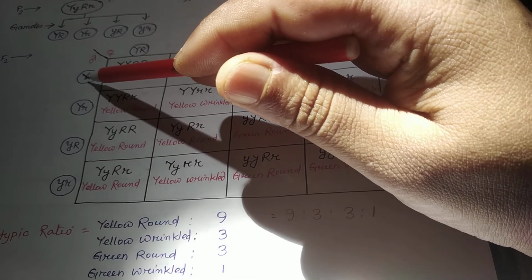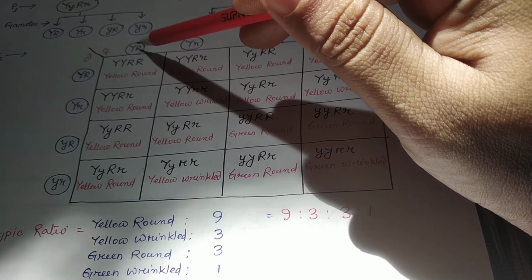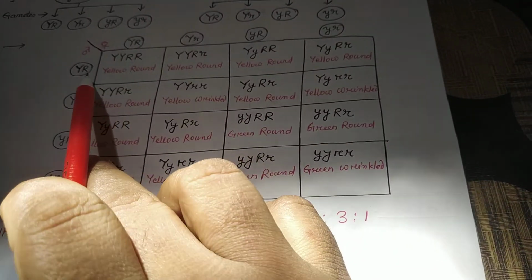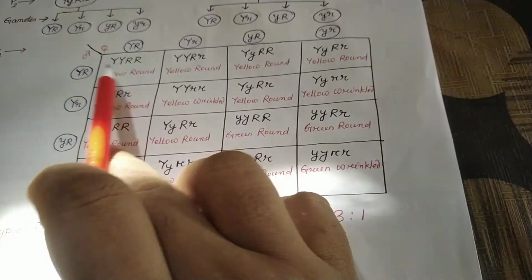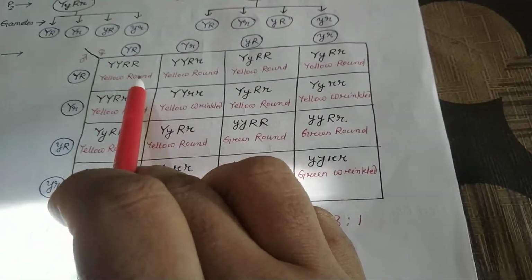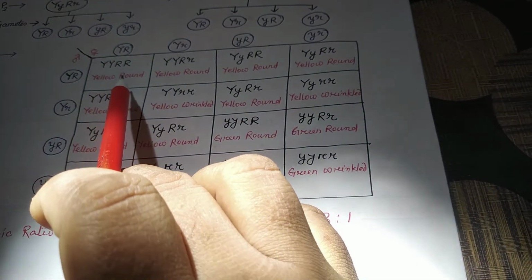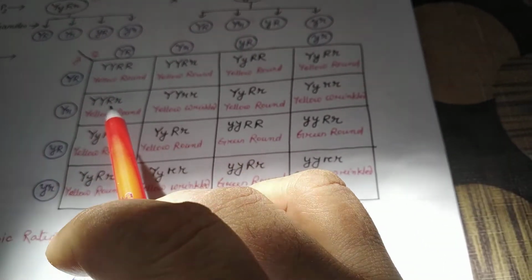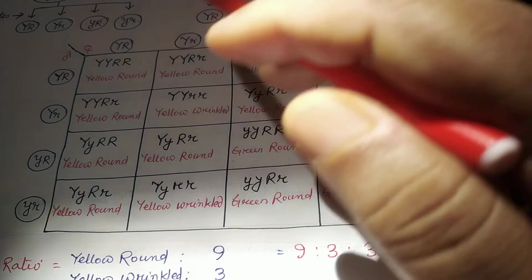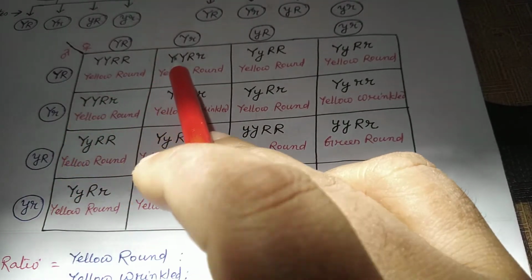Now we have to simply unite these 2. Here it is capital Y, capital R. Here itself capital Y, capital R, isn't it? It will be now Y together, R together. So it will be yellow round. As per their genotype, all are dominant. So we will write yellow round. Okay. Now you see the same case, yellow and wrinkle.